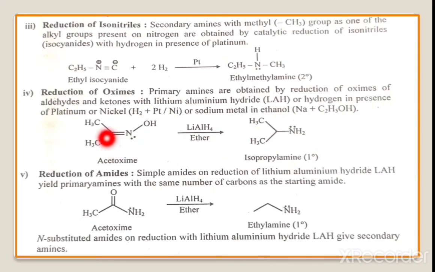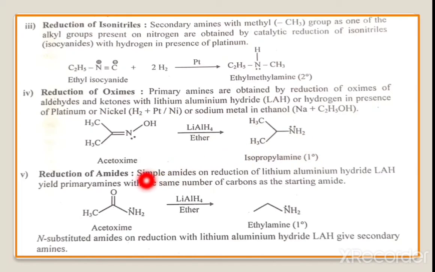That means here CH3, C double bond N, CH3, and OH. This is acetoxime, obtained from acetone. On treatment with lithium aluminum hydride it will be reduced, and here we get the isopropyl, that means CH, CH3, CH3. This is the isopropyl group, and here the amine. Therefore we get isopropylamine, and it is a primary amine.